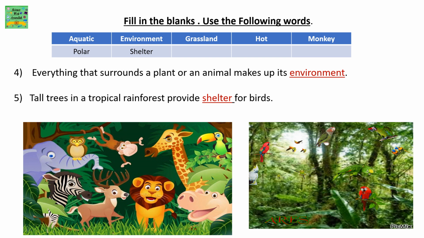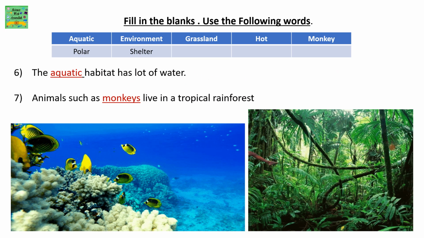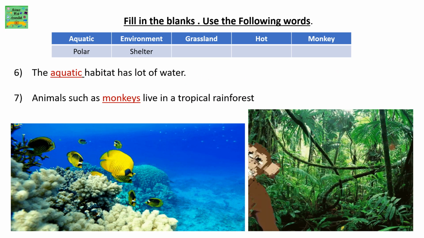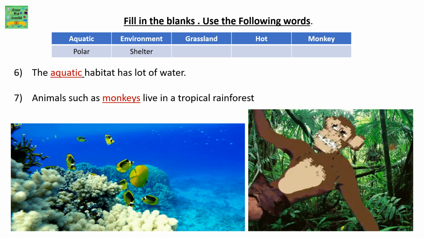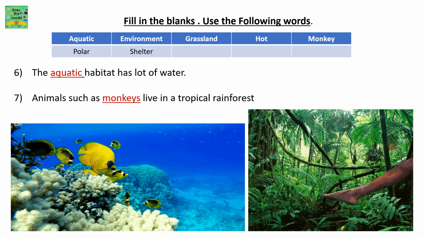Everything that surrounds a plant or an animal makes up its environment. Tall trees in a tropical rainforest provide shelter for birds. The aquatic habitat has lots of water. Animals such as monkeys live in a tropical rainforest.